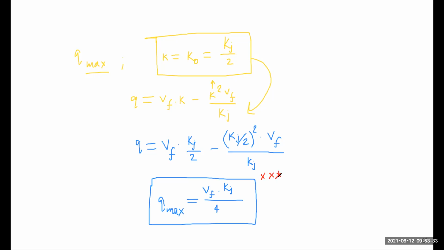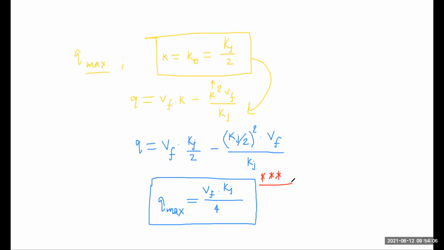As per the Greenshields model, we get maximum traffic flow as Vf into kj by 2, kj by 2, that is, Vf times kj by 4. Here Vf is equal to our free mean speed, kj is equal to jam density. If we multiply kj with Vf and divide by 4, we get our maximum traffic flow. So in many questions, if we get the value of Vf and the value of kj, we easily find our traffic flow. I think this is clear to everyone.